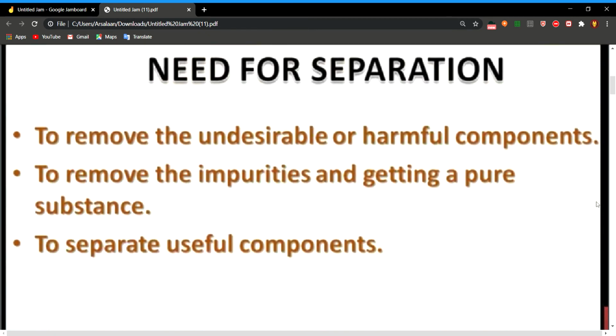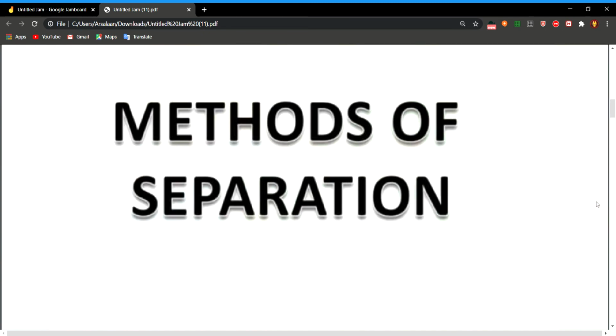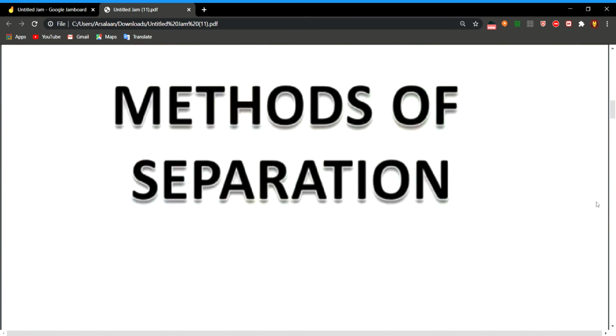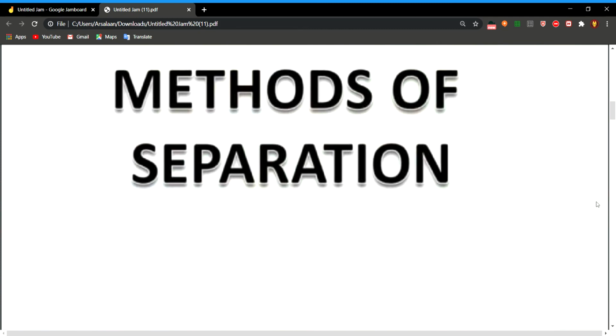Now we shall discuss the methods of separation. To separate components of a mixture, we should find out some of its properties that would be different from the remaining components of the mixture, and then we will choose the method of separation.